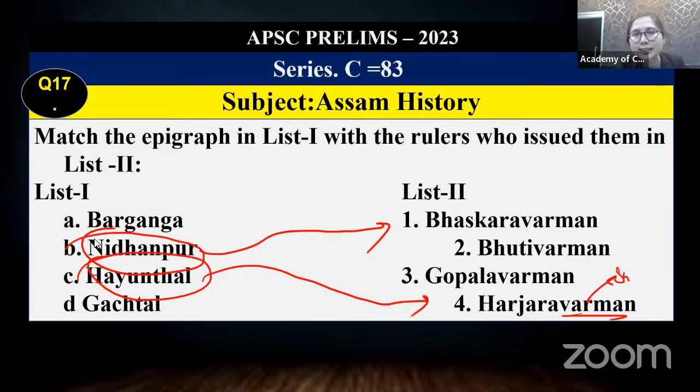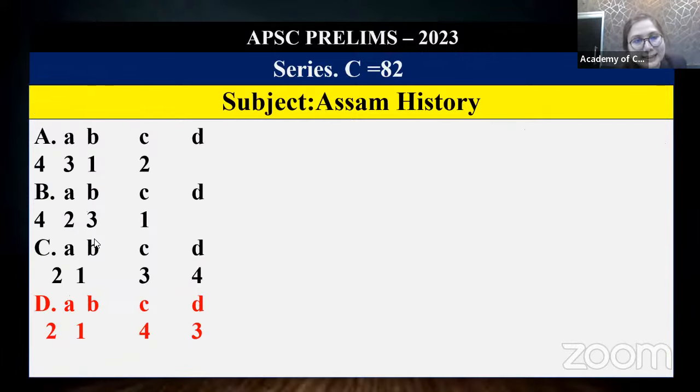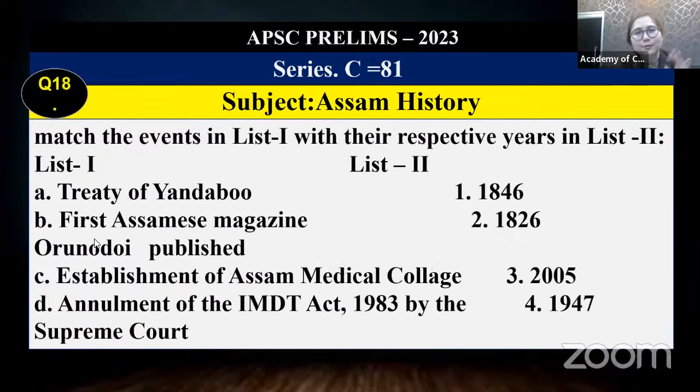So if you go through our material on the Varman dynasty, Nidhanpur plates, Dubi plates, then you will get it. Similarly, Hayunthal, Harjara Varman, Salastambha dynasty. Then the Pala dynasty does not match. So B1, C4, and nowhere else will you find the appropriate matching. Automatic answer.